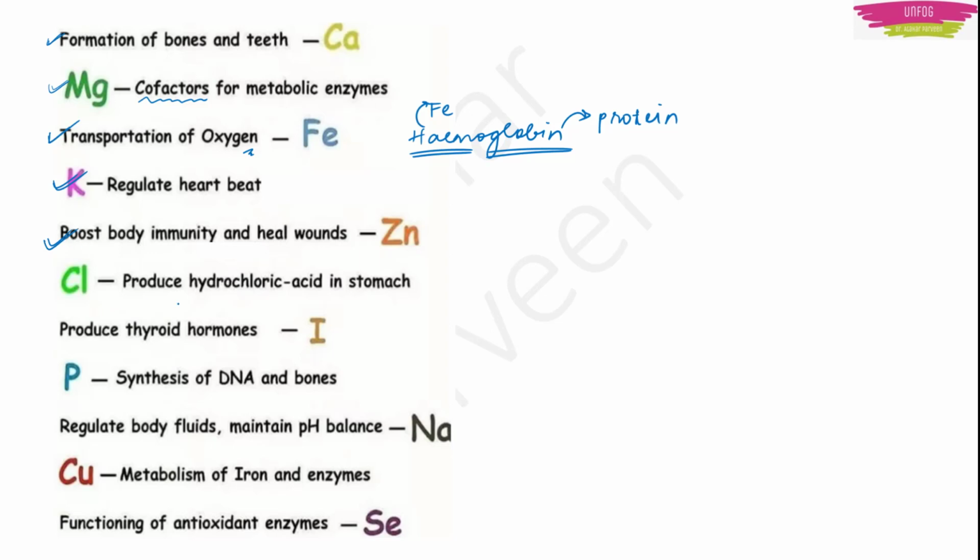Then we have chlorine. Chlorine produces hydrochloric acid in our stomach. Did you know our stomach has concentrated HCl, which is hydrochloric acid? This hydrochloric acid helps in breaking down the food. We eat food, right? That is broken down into small absorbable substances by the concentrated HCl present in our stomach.